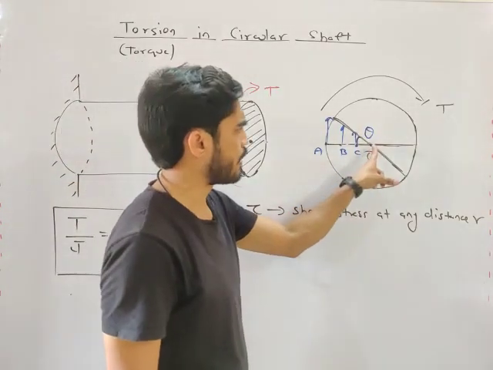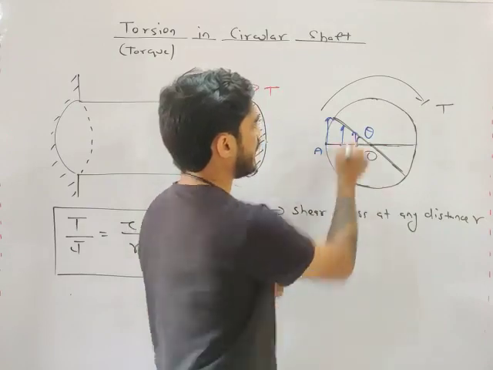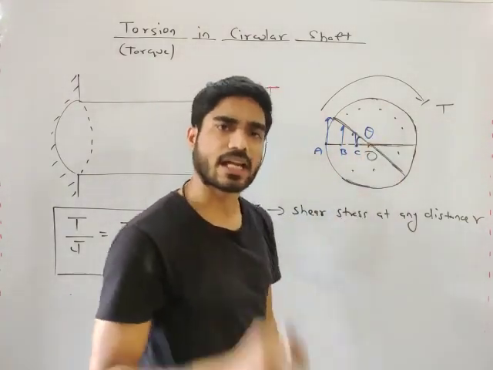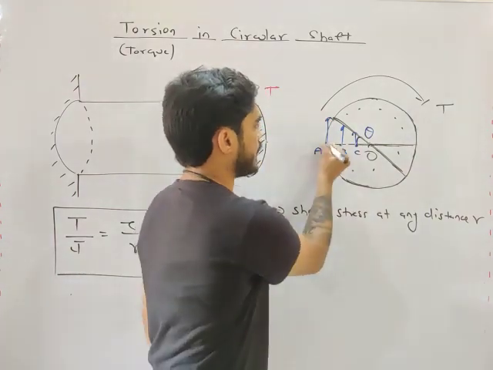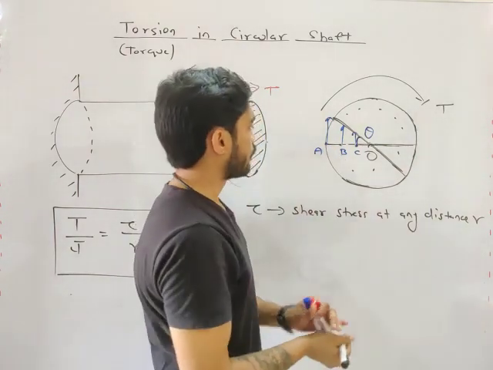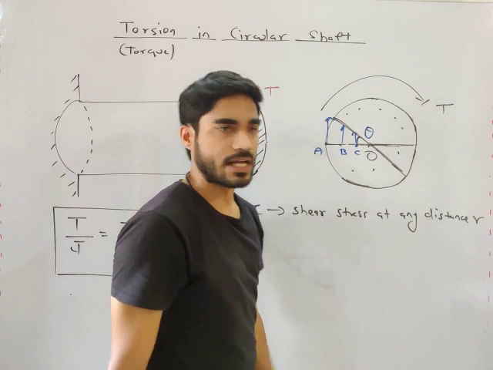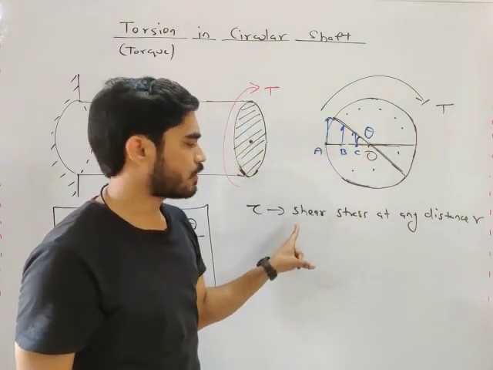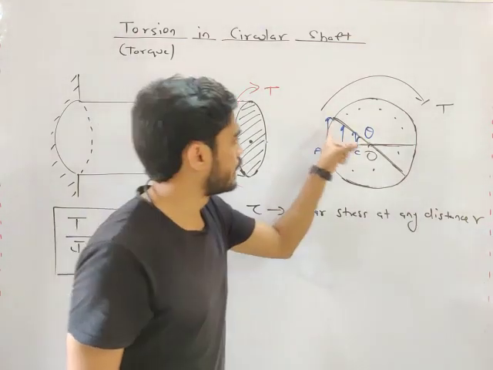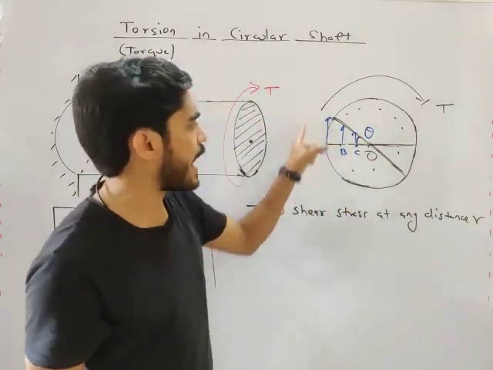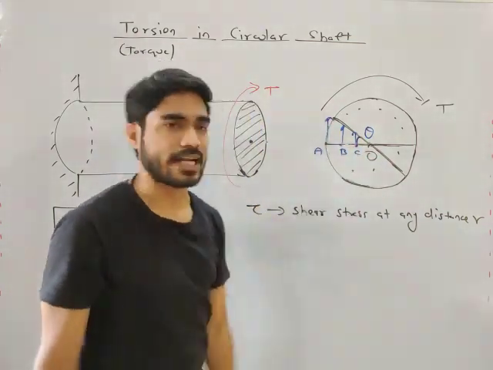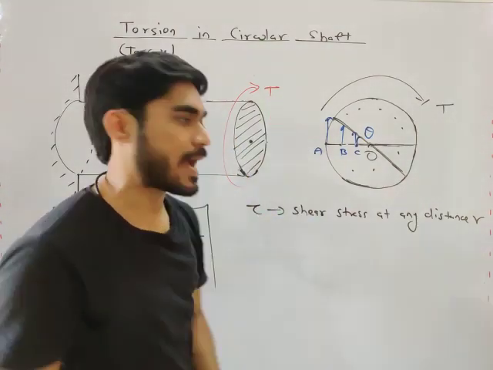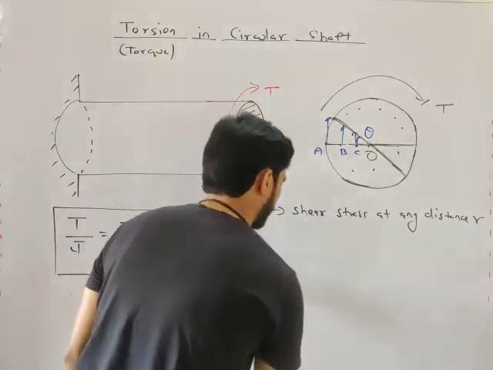Look at this. The deformation at every point is not equal. What is the deformation at the center? Zero. What is the deformation at the outer surface? Maximum. From the outer surface to the center, deformation is linearly decreasing. So tau is also varying linearly. At the center, tau will be zero. At the outer surface, tau will be maximum.